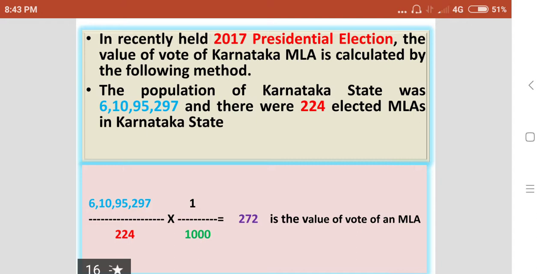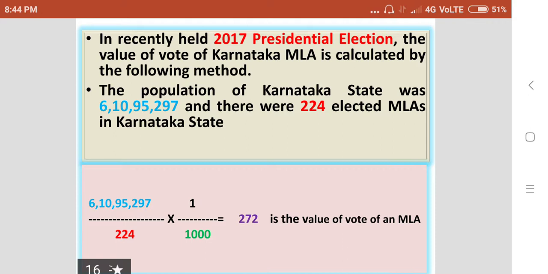One example for this: in the recently held 2017 presidential election, the value of vote of a Karnataka MLA was calculated by this method. The population of Karnataka state was 6 crores 10 lakhs 95,297 as in 2017, and there were 224 elected MLAs in Karnataka state.